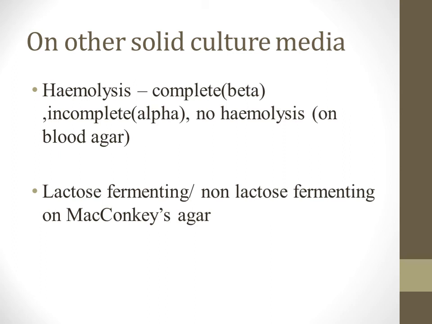Then, for example, if you study the organism on a MacConkey's agar. Now, MacConkey's agar is a differential medium and it has the capacity to differentiate between lactose fermenting and non-lactose fermenting organisms. So again, it gives you a hint regarding what type of organism may be present. So this is again an important cultural characteristic of the organism.